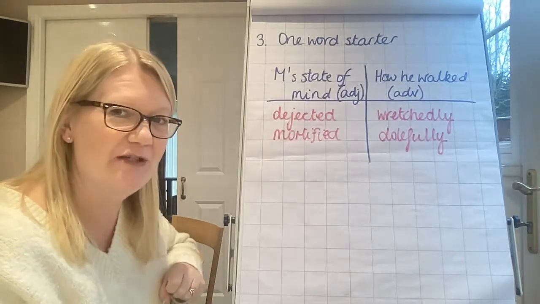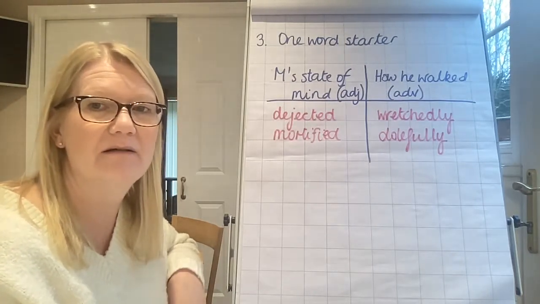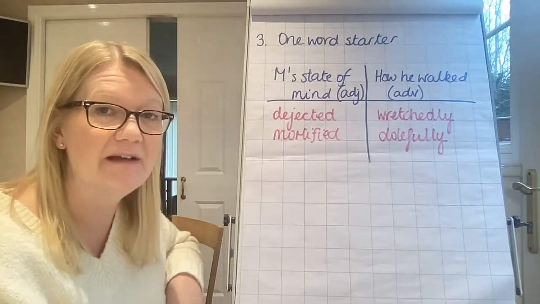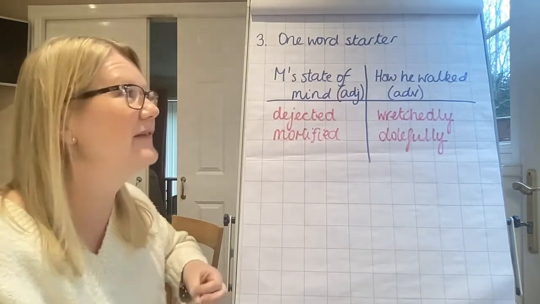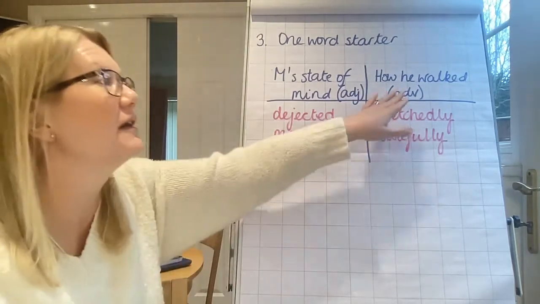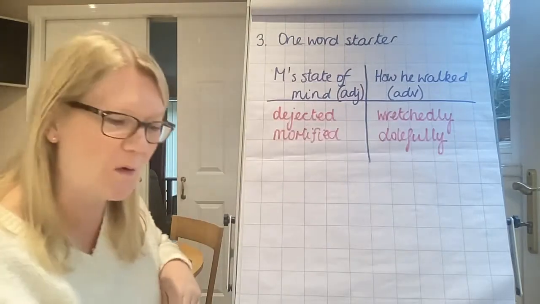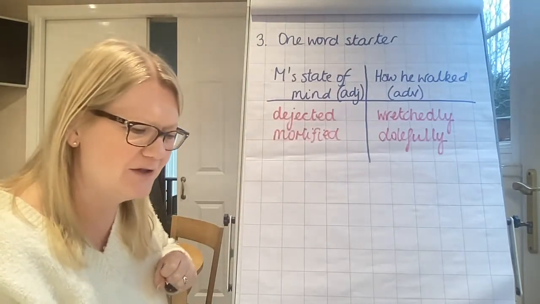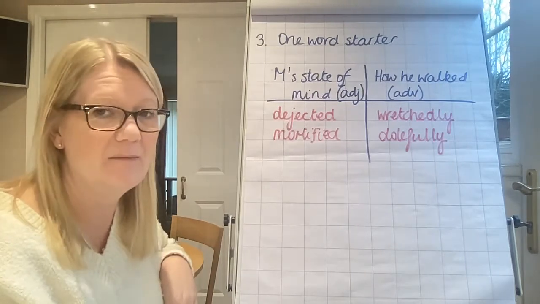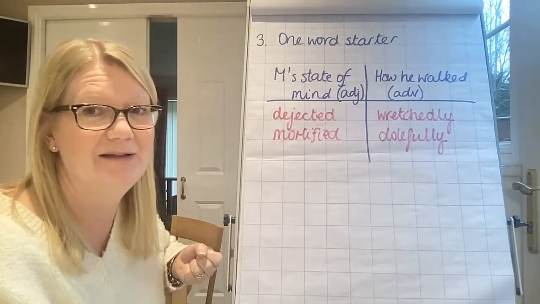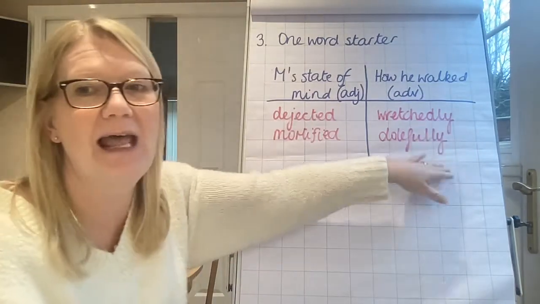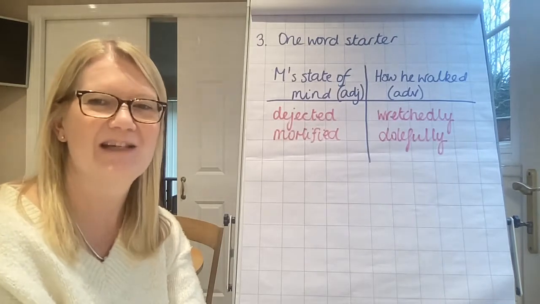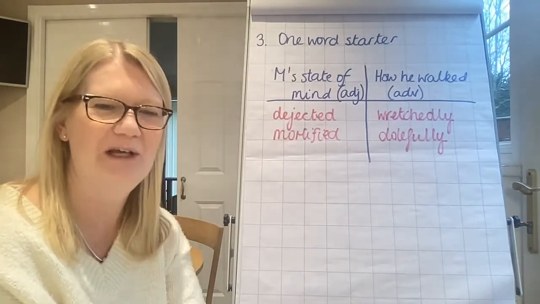And our last bit of jotting. He goes to work. He kind of wanders aimlessly into the office. I want a bank of adverbs to describe how he walked. Okay, so wretchedly, dolefully, might just be gloomily. So you can see this time they're generally the LYs, the Lee words. So have 2 minutes. This is the last bit of jotting for today. Off you go.